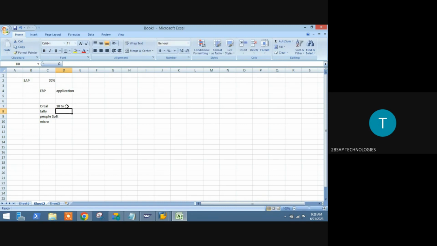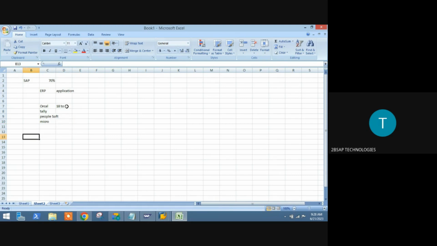The remaining 10% is shared across all other ERPs. This is where the market stands in terms of SAP. It is just an application that you are going to use for the day-to-day operations of a running business. To that purpose only you are going to use your SAP system.